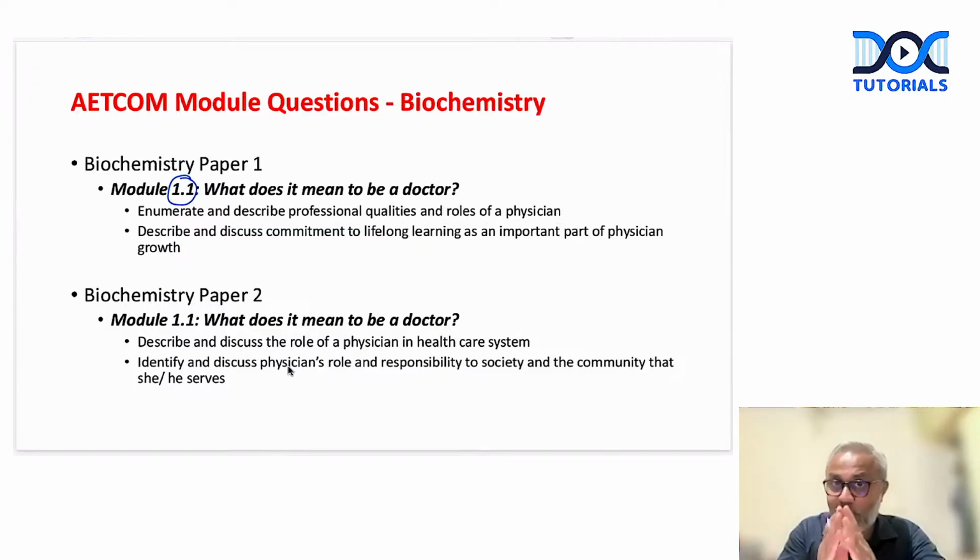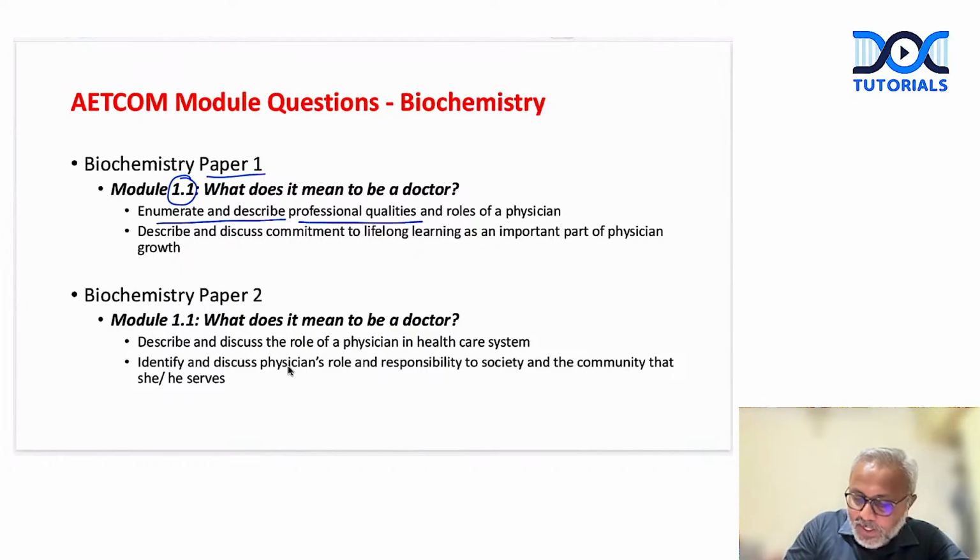Here we have only one module, 1.1, both in paper 1 and paper 2, right? So module 1.1 has 4 competencies. In paper 1, you will be asked about 2 of them, okay? These are enumerate and describe the professional qualities and roles of a physician, right? Almost the overlap of what we learned in the last module for physio.